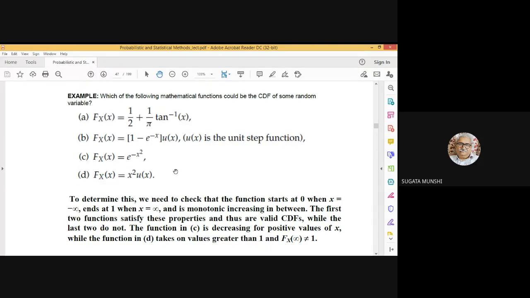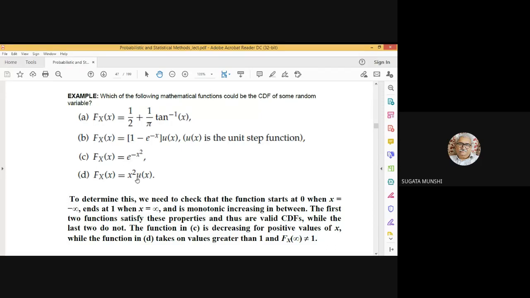So these properties are satisfied by the first two functions, whereas the last two do not satisfy these conditions. Because this one, if you go on increasing the value of x, what will happen? This will go on decreasing. For positive values of x, this will go on decreasing.